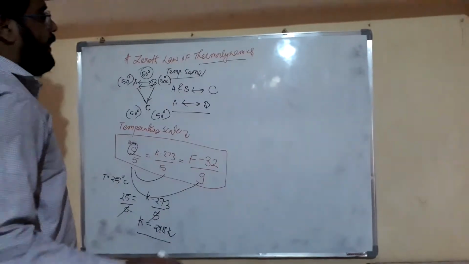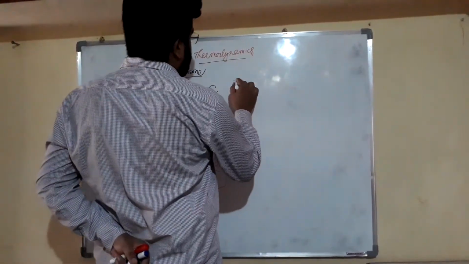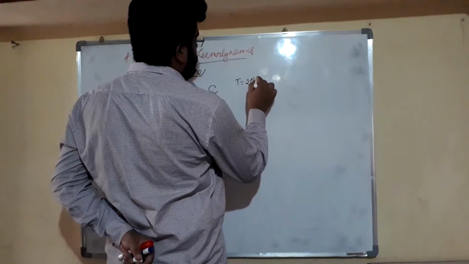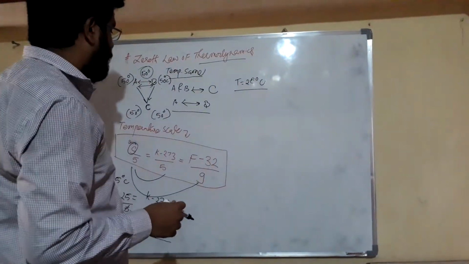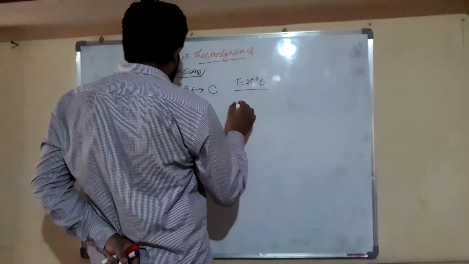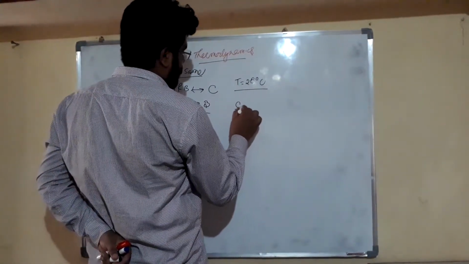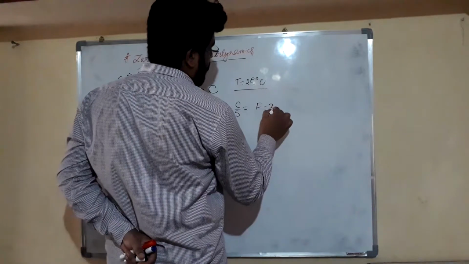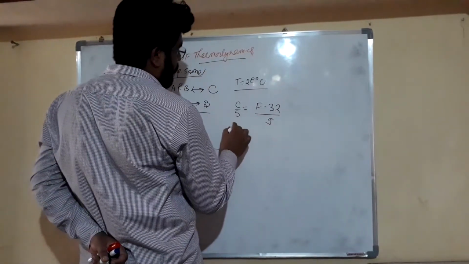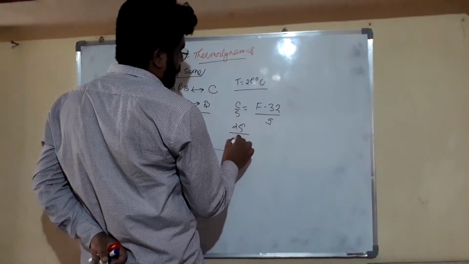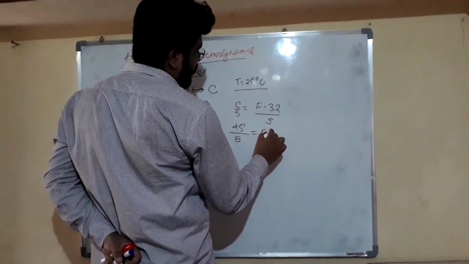If our temperature is equal to 25 degrees Celsius, then how can we convert it into Fahrenheit? We know that Celsius upon 5 is equal to F minus 32 upon 9. So Celsius is 25 here, 25 by 5 equals F minus 32 upon 9.